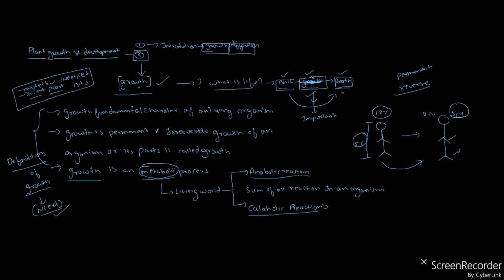So first we started with what, Nana? Growth is nothing but the birth, and the middle part is called what, Nana? Growth. So growth is so important that growth is a fundamental character of all living organisms, and it is permanent. That means we cannot change it. An irreversible growth of either a full organism or its limbs, or hands, whatever it may be, or parts of an organism is called growth. And growth occurs by metabolic process. Metabolism means anabolism and catabolism. These are the definitions of the growth.